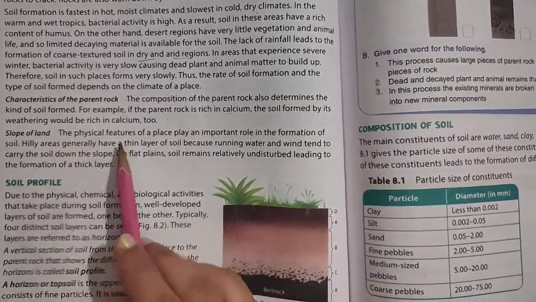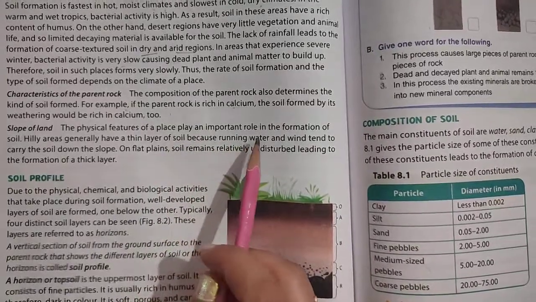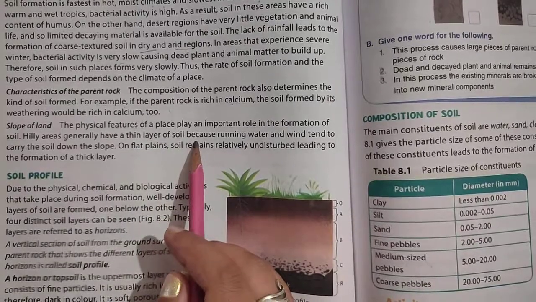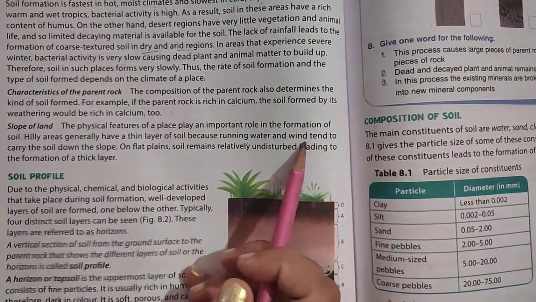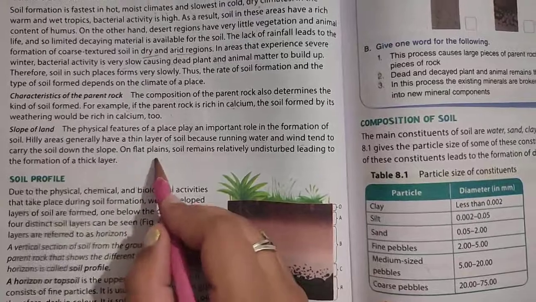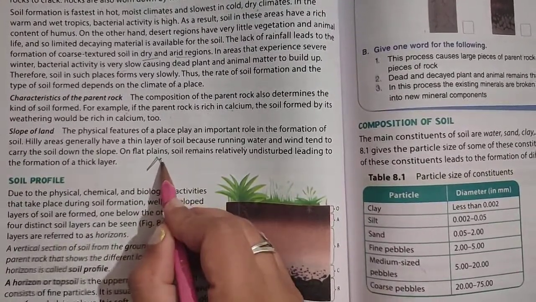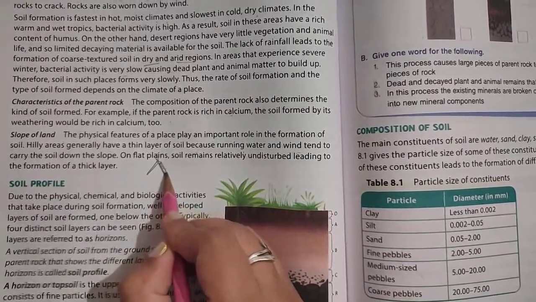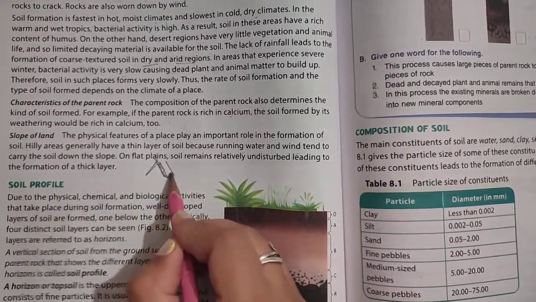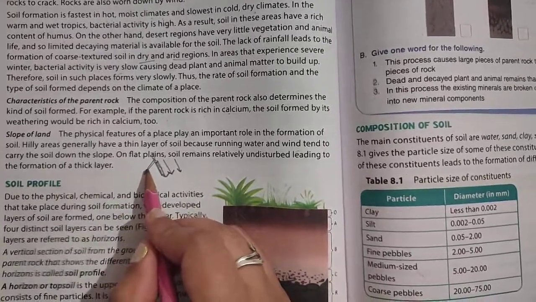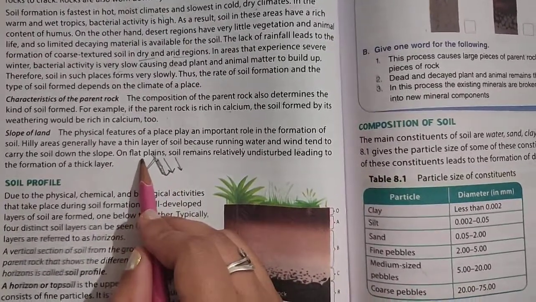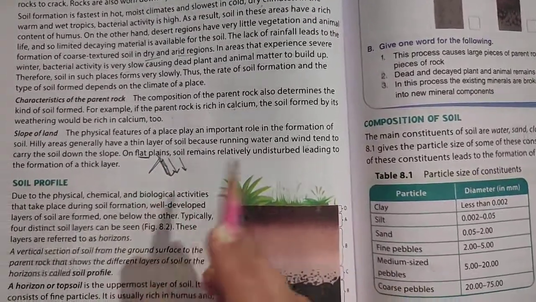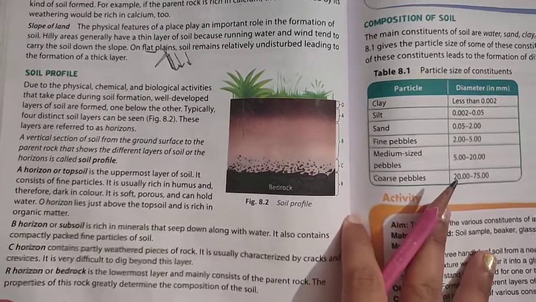Slope of the land. Physical features of a place play a very important role in the formation of soil. Hilly areas generally have a very thin layer of soil because running water and wind tend to carry the soil down. If there is a hill with soil on it, due to the slope of the land the soil goes down with the help of water, and it gets deposited on the plains, which results in the formation of basins and deltas alongside the river.